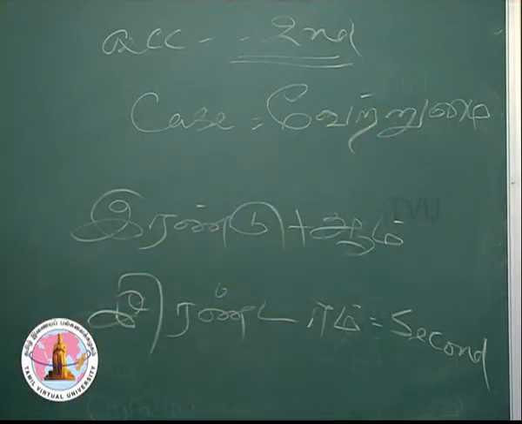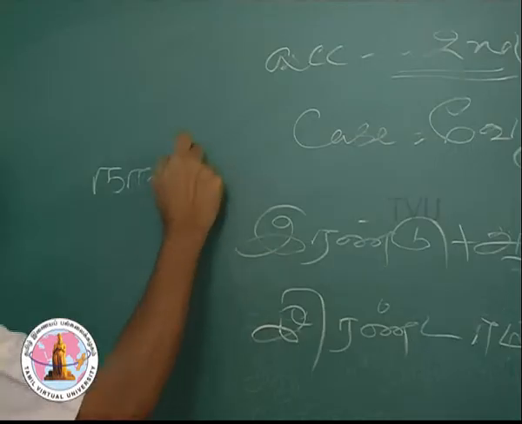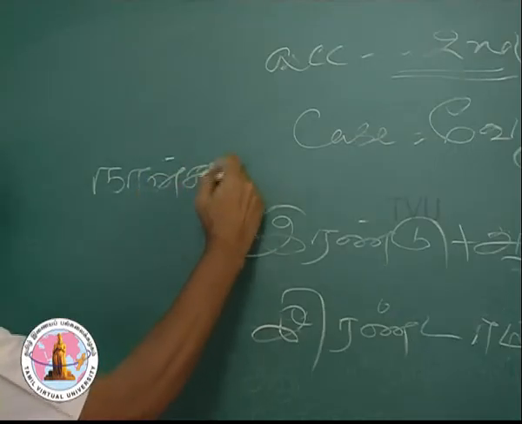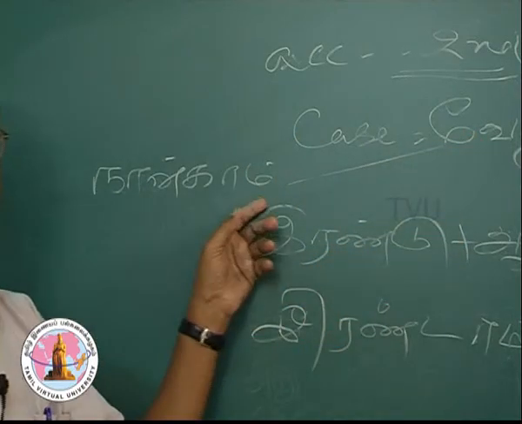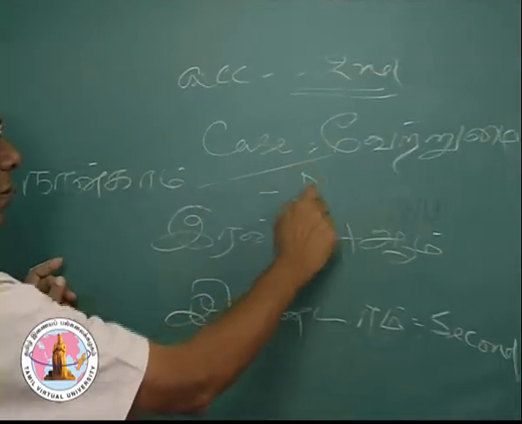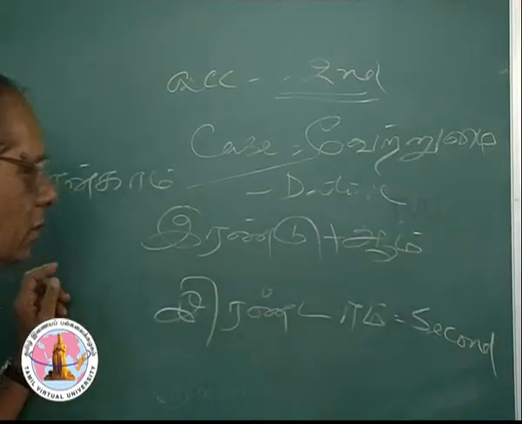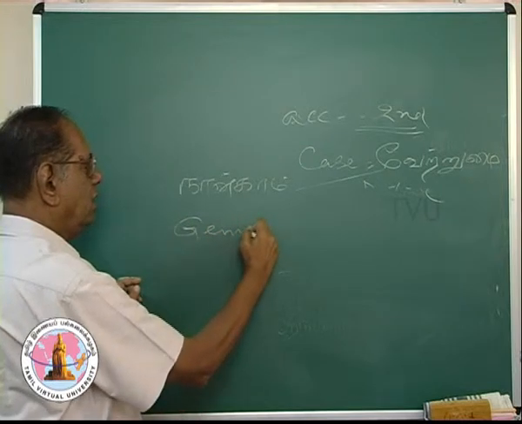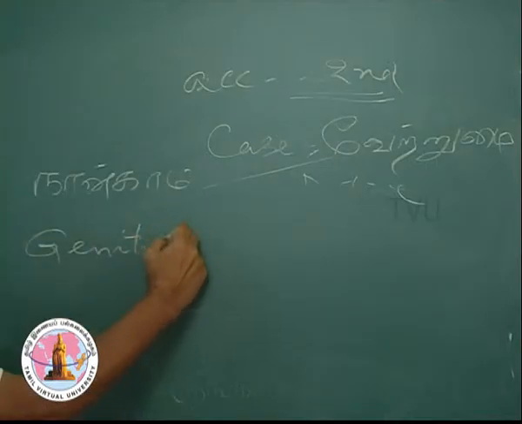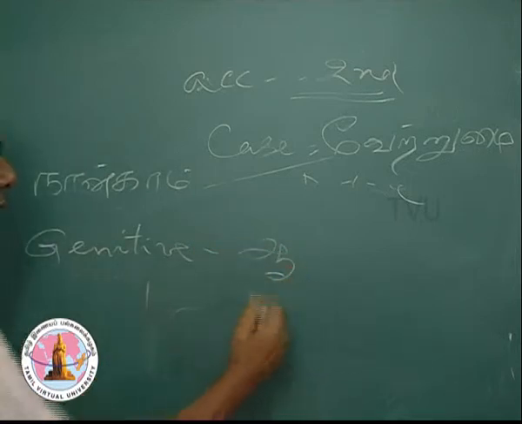Dative case is Nangam Vetrumai. And genitive case is Aram Vetrumai. Aru is 6.